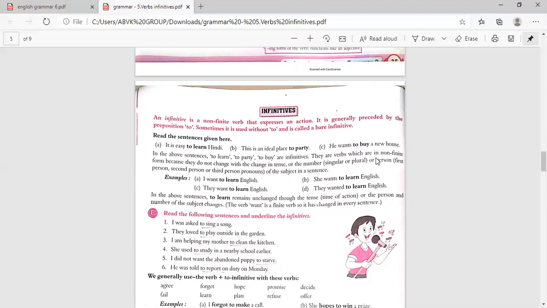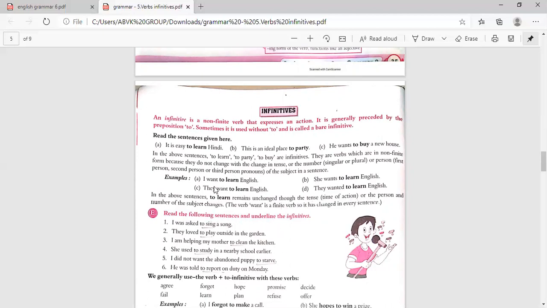They are verbs which are in non-finite form because they do not change with the change in tense, the number, singular or plural, or person, that is first person, second person, or third person, the pronouns of the subject in a sentence. Now: I want to learn English. She wants to learn English. They want to learn English, and they wanted to learn English. In all these four sentences, to learn remains the same, unchanged, though the tense or the person and number of the subject changes.